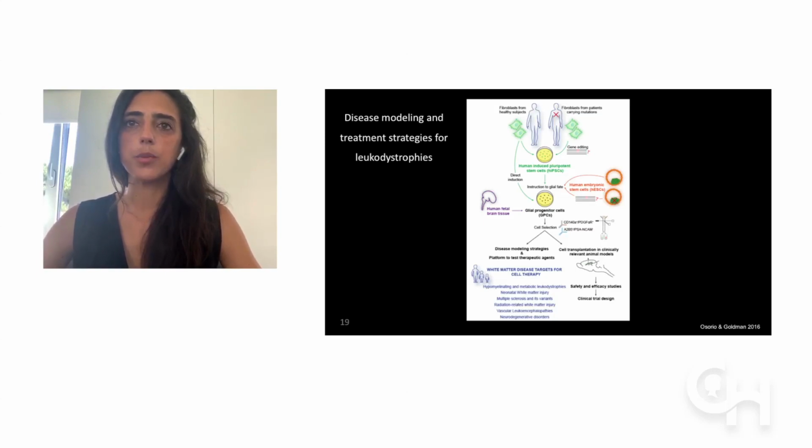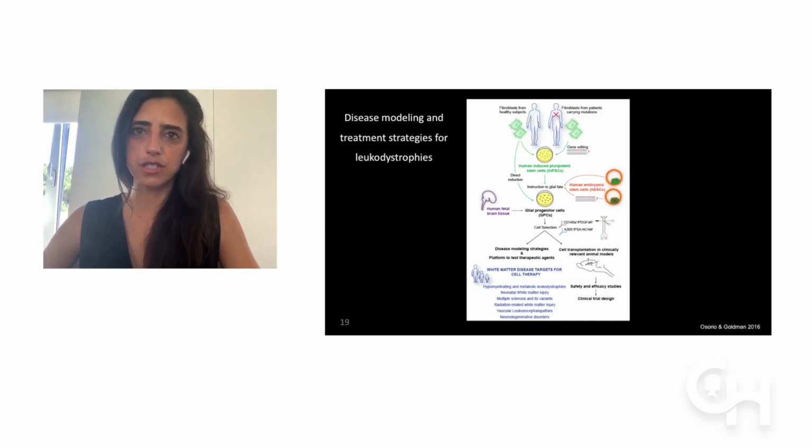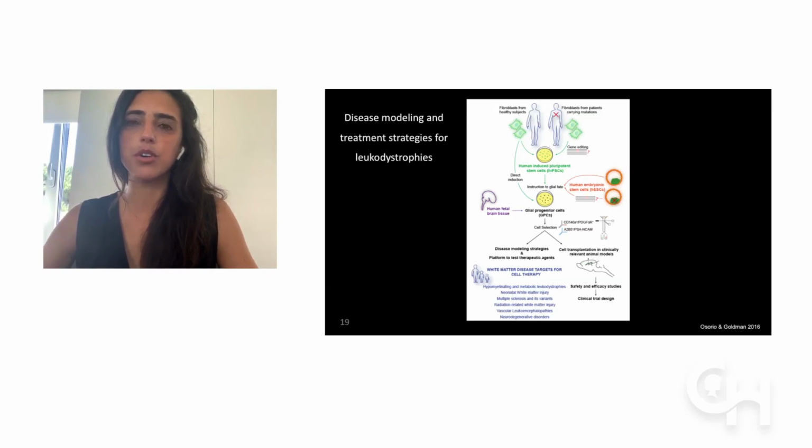So these cells, we hope, can be important therapeutic agents for many disorders of myelin, not only Pelizaeus-Merzbacher, but as we mentioned, many of the other hypomyelinating disorders, but also other diseases, not only congenital, but neonatal white matter injury, multiple sclerosis and variants, radiation-related white matter injury, vascular leukodystrophies, and leukoencephalopathies, and even neurodegenerative disorders that we have always thought to be more neurocentric, but in which the role of glia has been more and more understood, and can also be important targets and benefit from glia transplantations.